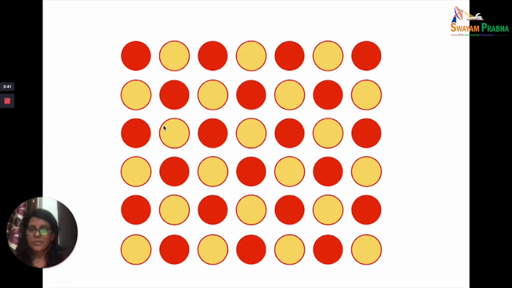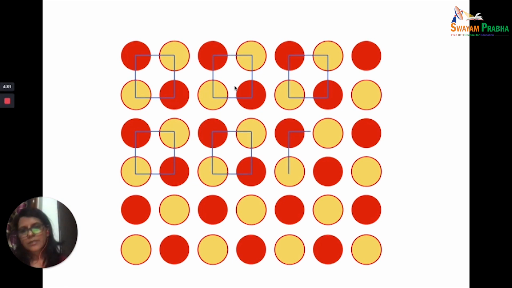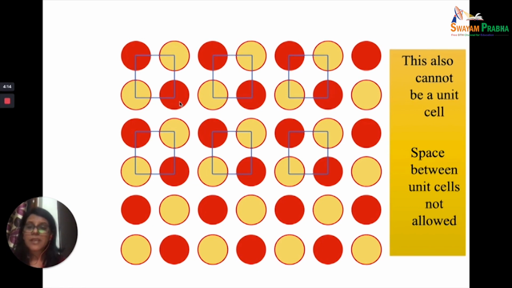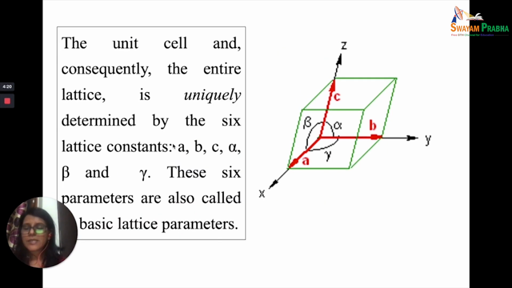That is, the unit cells, which are the smallest fundamental unit of a crystal lattice, should be identical. That is, when repeated in all directions, they should be able to give you a crystal lattice. Let's take this example. Let's say this is the unit cell and this is another one that I have taken. Now this one is identical to this, but there is a problem. What is the problem? The unit cells are supposed to be packed together. There should not be any space. And in this unit cell and this unit cell, there is a space. And because there is a space, this cannot be taken as a unit cell.